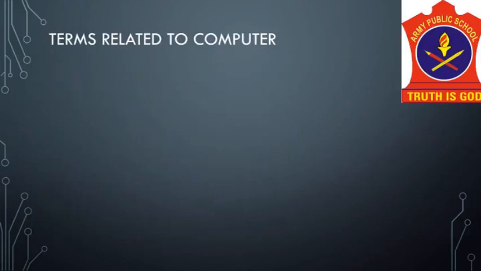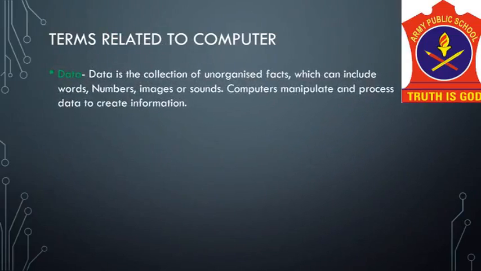Now let's study some terms related to computer. So first term is data. What is data? Data is the collection of unorganized facts which can include words, numbers, images or sounds, and the computer manipulates this data, processes it and creates information.